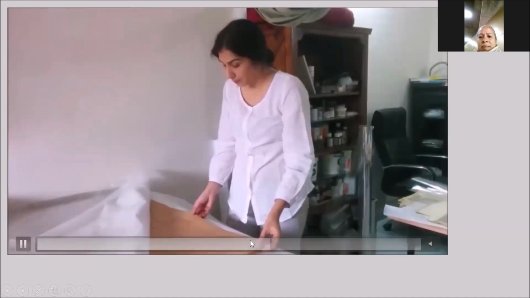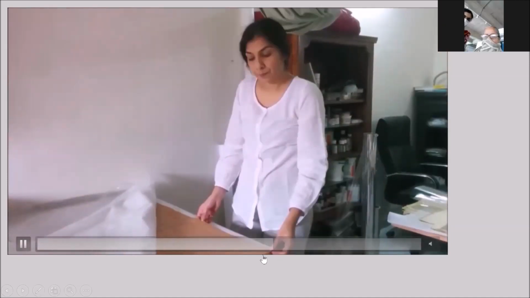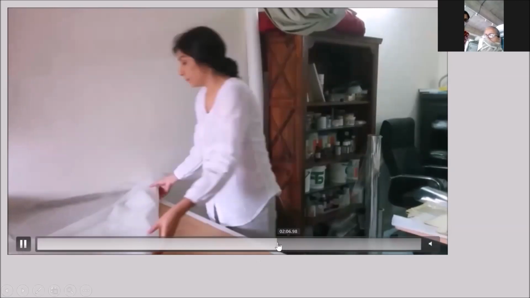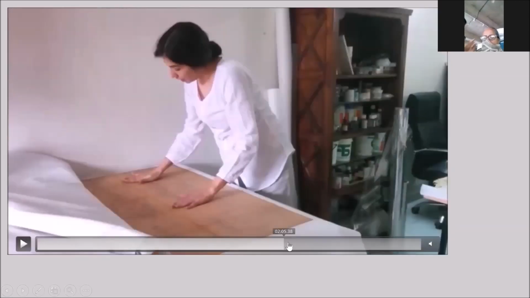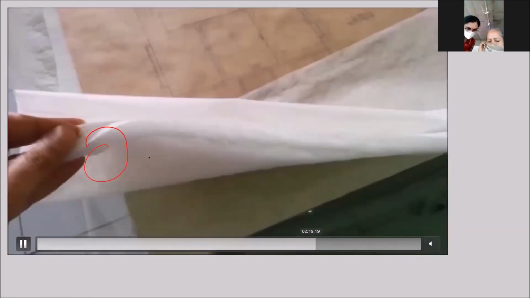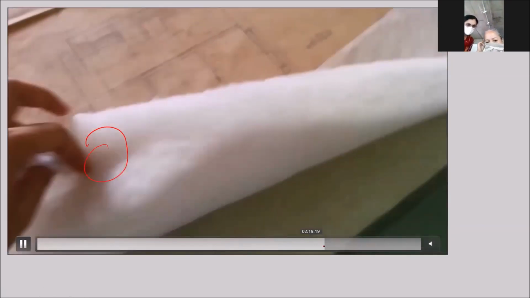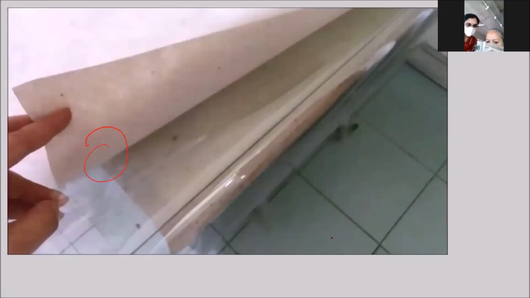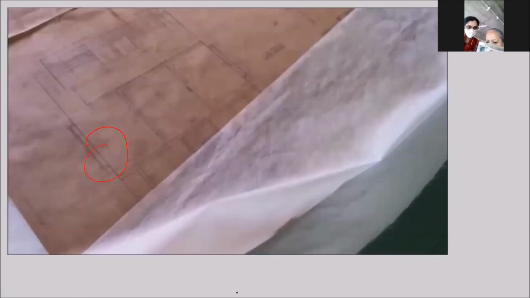And this is one of the drawings which is being humidified over here. And this is the drawing. It has become softened because of the moisture. And we'll see that under this drawing also we have a polyester web. You can see this thing. And with a transpirable membrane, which is just allowing water molecules and nothing else. And underneath we have another wet blotter from where the water molecules are coming.